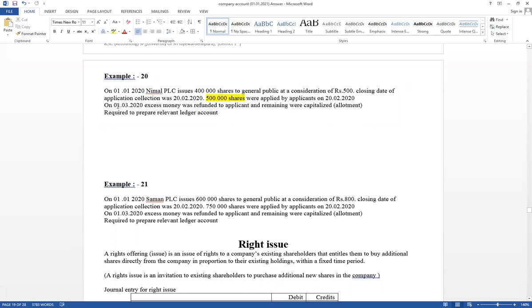But it has given 1st March 2020. Excess money were refunded to the applicant and remaining were capitalized. It means share issue. We are going to issue only 400,000 shares, but application received 500,000. Per share price is given 500.